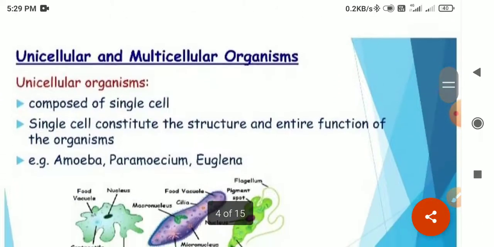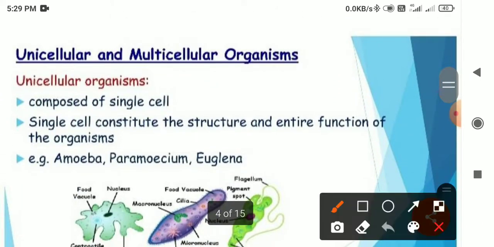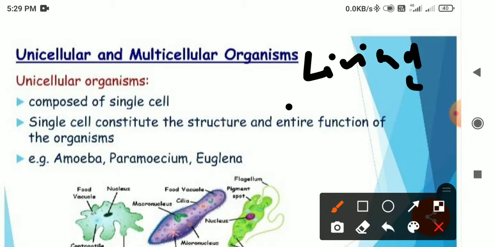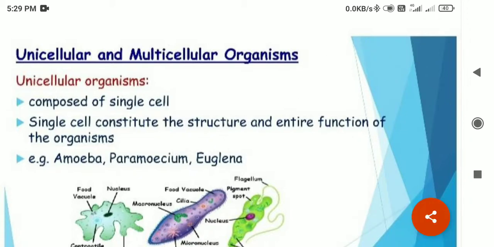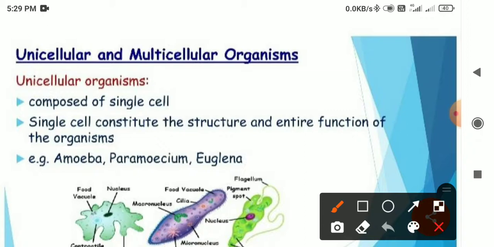After that, there was Antony van Leeuwenhoek, who discovered the cell in living tissue. Sometimes this question comes in your exam: who discovered the cell in living tissue? That is Antony van Leeuwenhoek. And who discovered the cell in dead tissue? That is Robert Hooke.